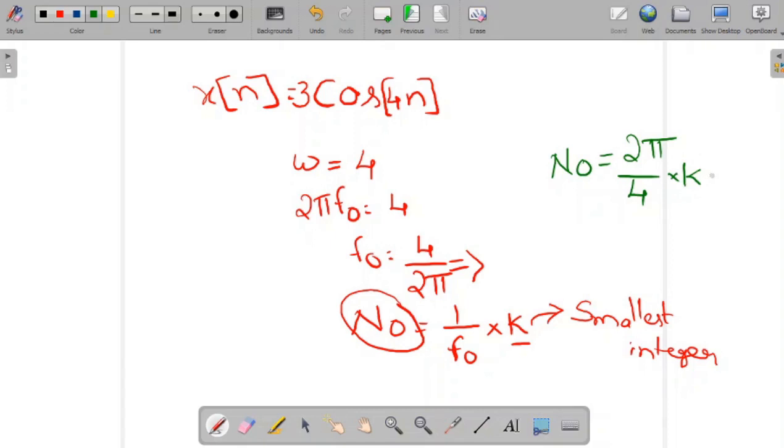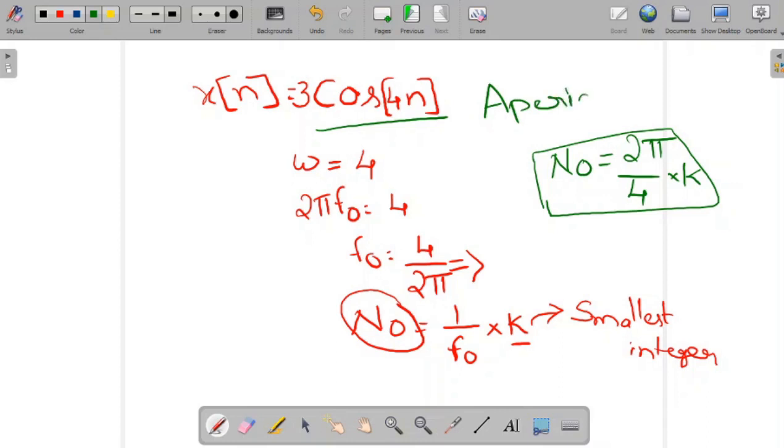If we take k as 4, the smallest integer value, N naught is still not an integer. So we can say this signal is an aperiodic signal.